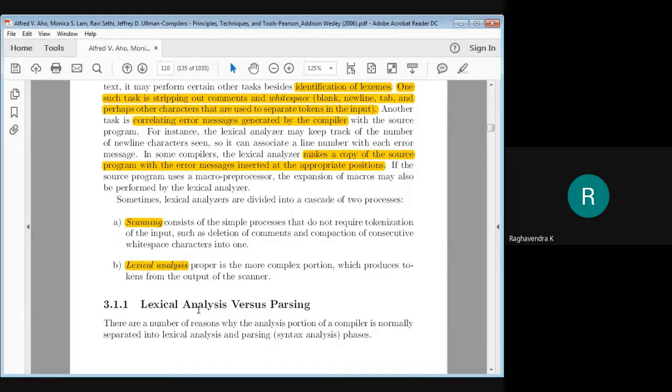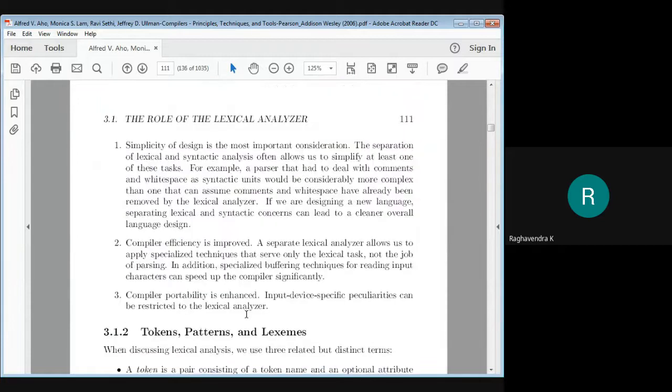That's the reason we keep them separate. There are many reasons. One is the simplicity of the design. If we have a separate lexical analyzer, then our design would be quite simple. Otherwise the syntax analyzer would become quite complex.